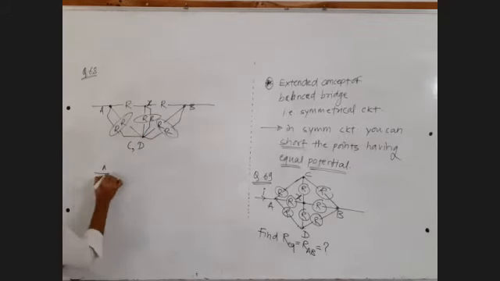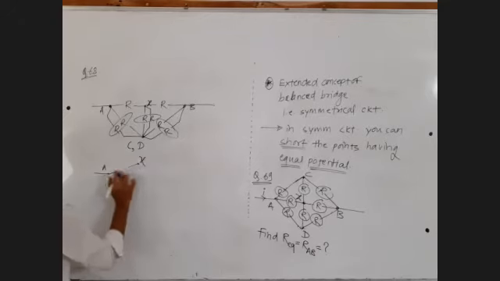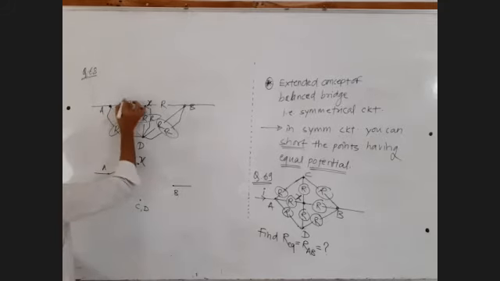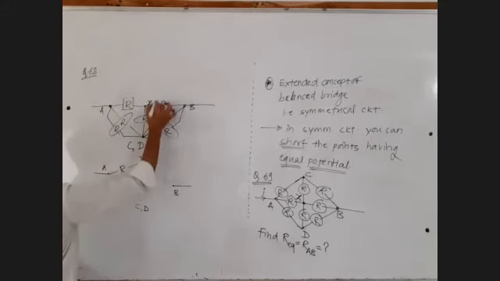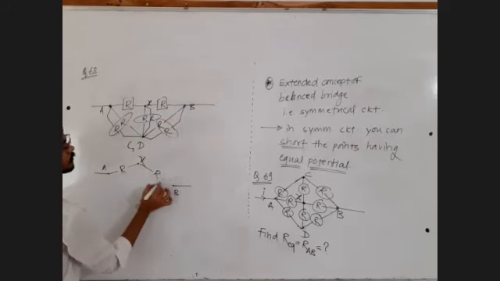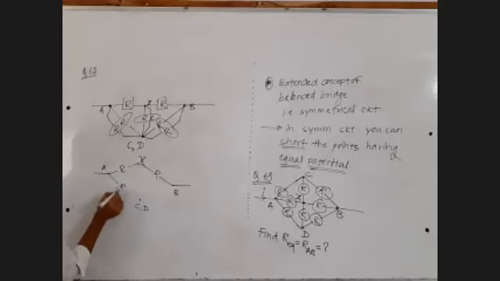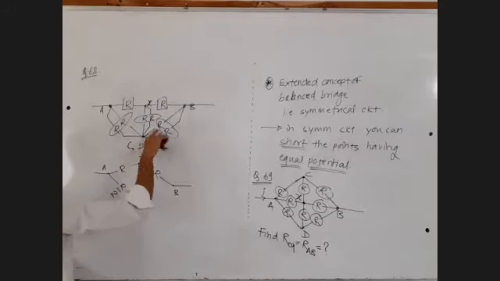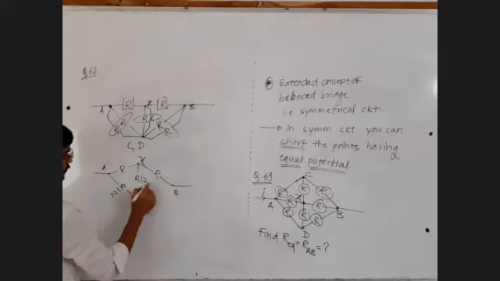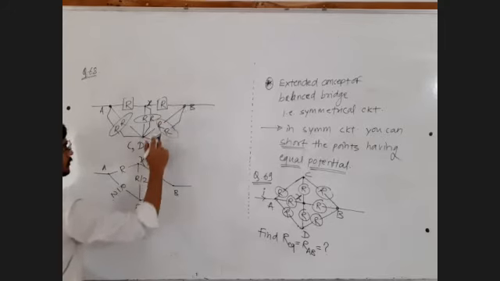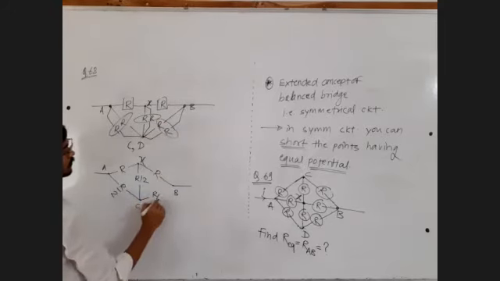So this is point A. Let us call this point X. Let us call this point C comma D. Let us call this point B. This resistance is between points A and X. This resistance is between points X and B. R by 2 is between A and C comma D. This R by 2 is between X and C comma D. This R by 2 is between C comma D and B.